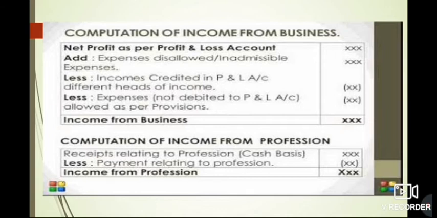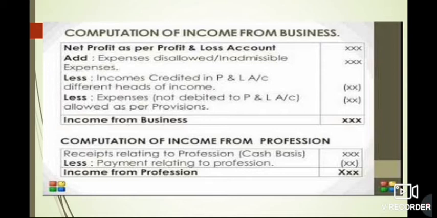So we have certain expenses that are disallowed from the income tax act viewpoint. So all those disallowed expenses we have to add back, and we have to deduct the income stated in P&L account under different heads of income. If in the P&L account you have written it in some other forms, the income is there, then that you have to again deduct it here.